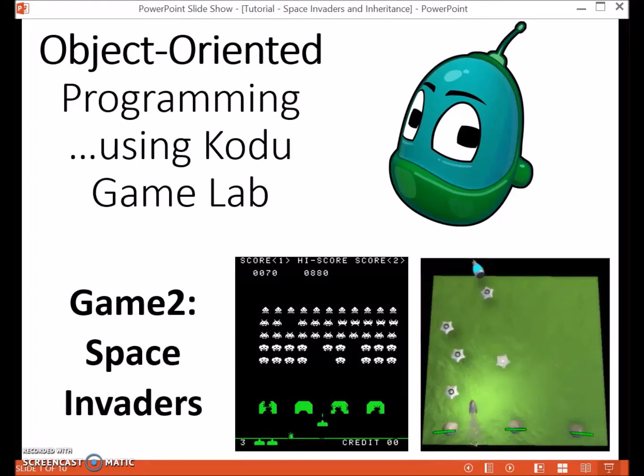In this tutorial, we are going to learn more about the object-oriented features of Kodu for programming and making games. In the process, we will create a version of the classic Space Invaders game where aliens attack a player at the bottom of the screen.